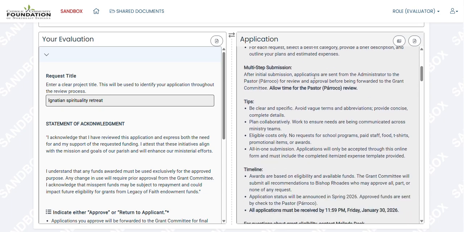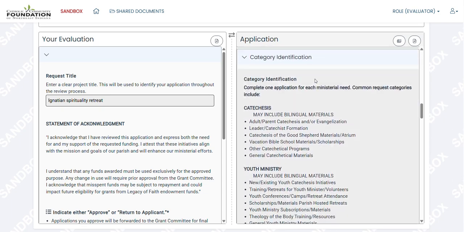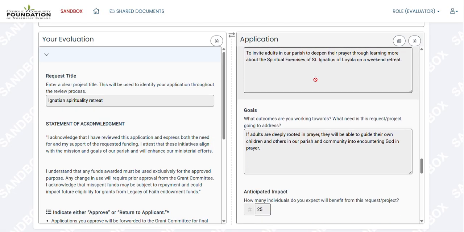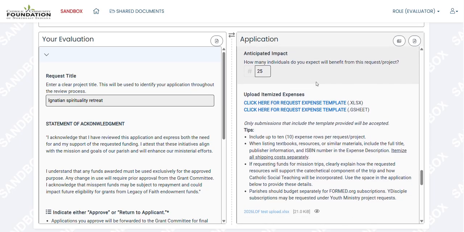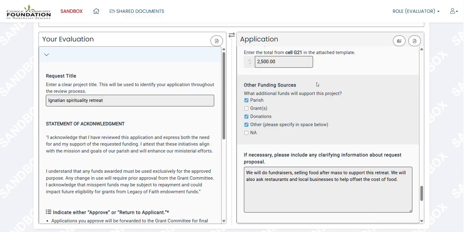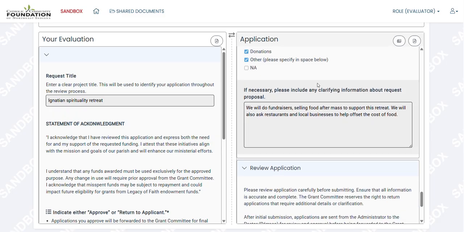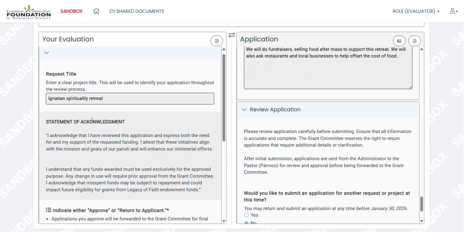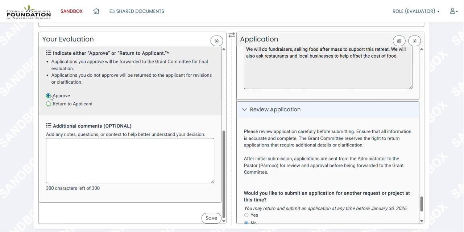The right side displays all application details submitted by your team. Pay close attention to goals and intended outcomes to ensure alignment with your parish mission. Remember, all awarded funds must be spent or committed within the calendar year. After reviewing, use the left-hand side to either approve or return to applicant.